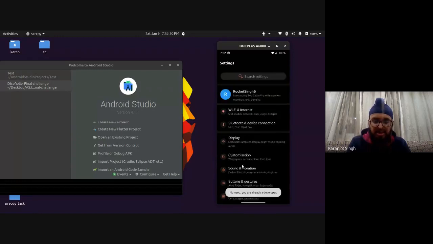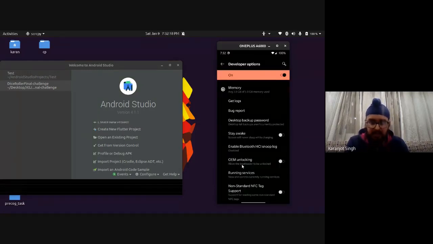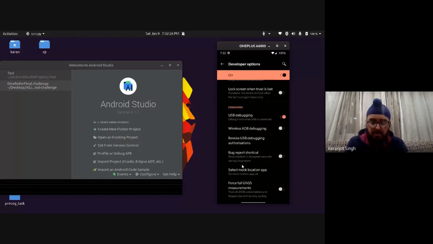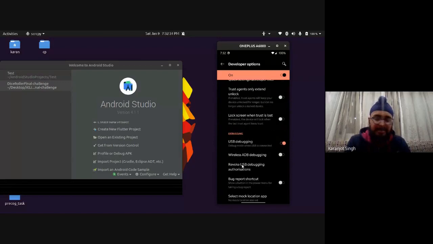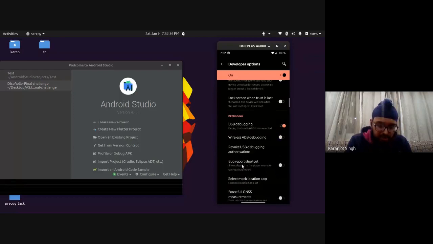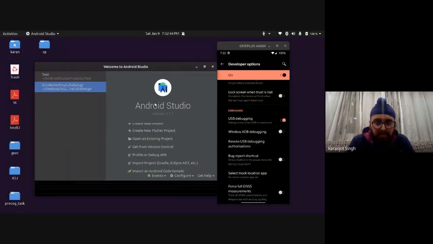Now you can just search in your settings for developer options. Use the search functionality. You can write developer options, right? It will land you on a similar page. Here you have to search for USB debugging. Do not mess with other things. This will not break your phone, but it could lead to unpleasant circumstances. It could add a screen to another screen. It is possible. So USB debugging should be enabled. Okay. So once you do that, yes.